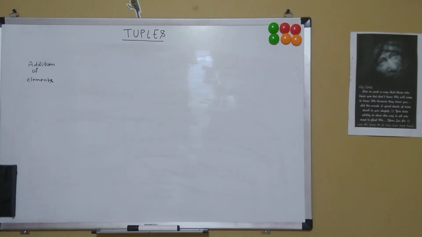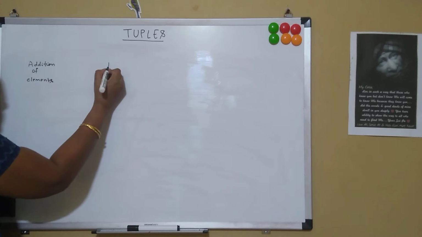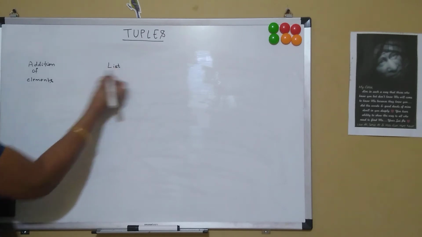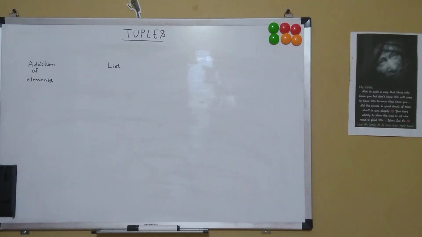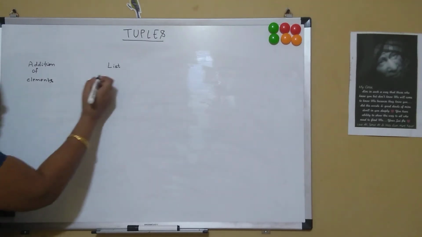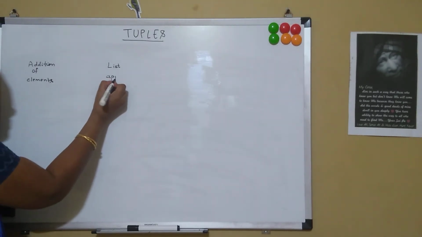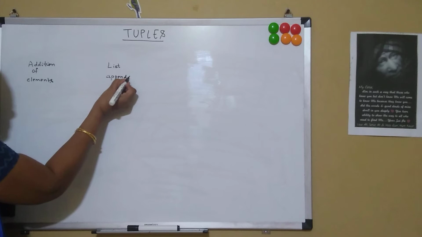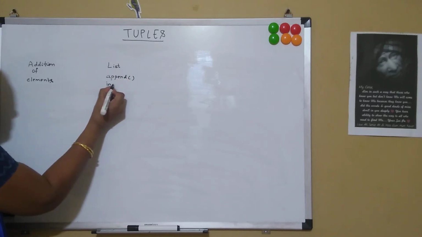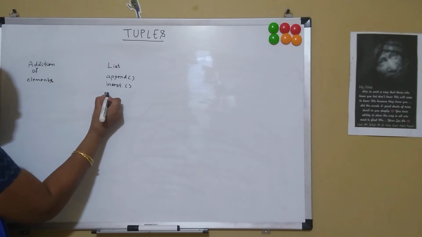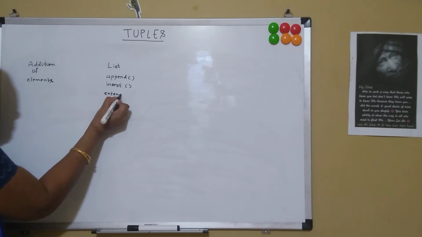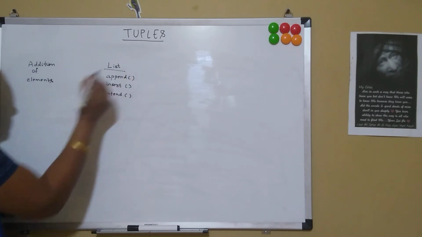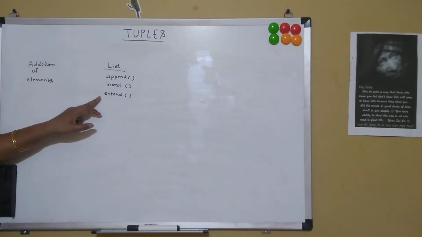Let's compare it with list. In list, how did we add elements into the list? We had 3 built-in functions, that is the append function, the insert function and the extend function, with the help of which we added items into the list.